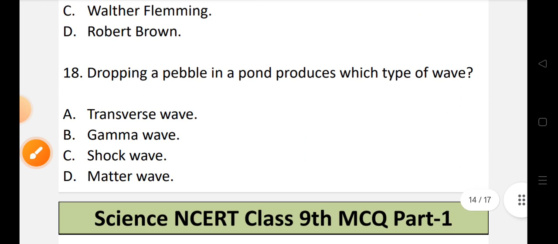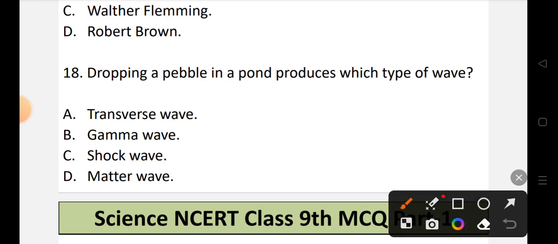Now let's move to question number 18. Dropping a pebble in a pond produces which type of wave? Let's look into the options. Option A, transverse wave. Option B, gamma wave. Option C, shock wave. Or option D, matter wave. So when we drop a pebble in a pond, it produces a transverse wave. So the correct option is option A, that is transverse wave.